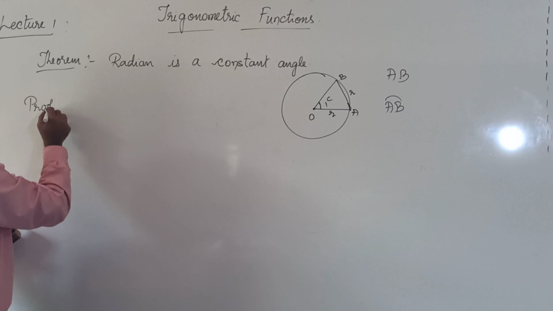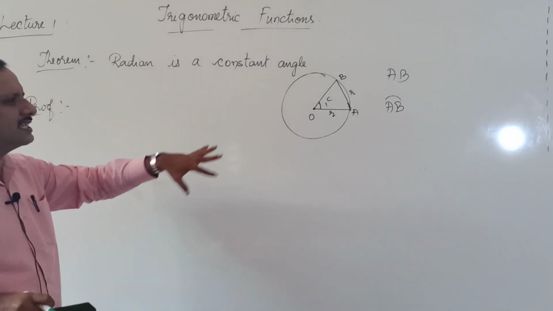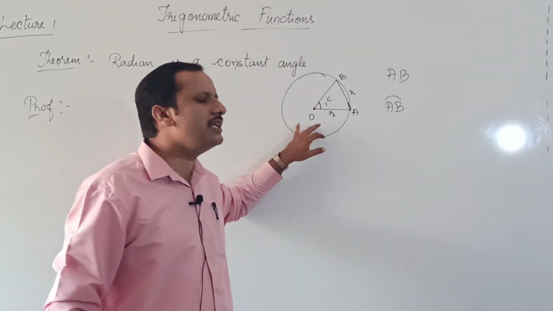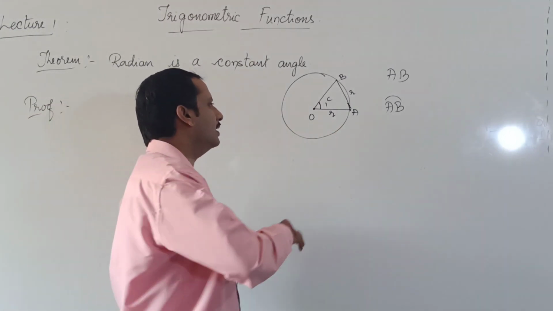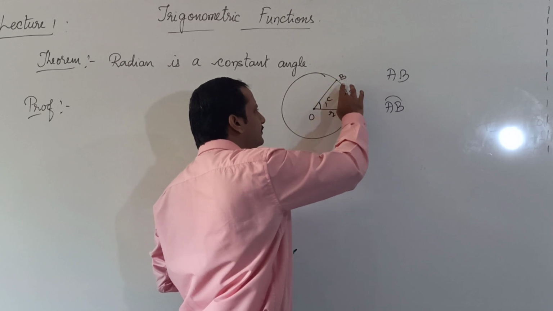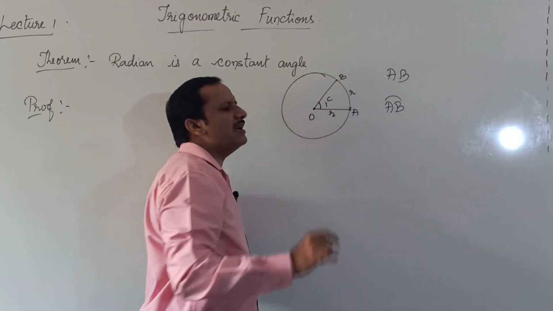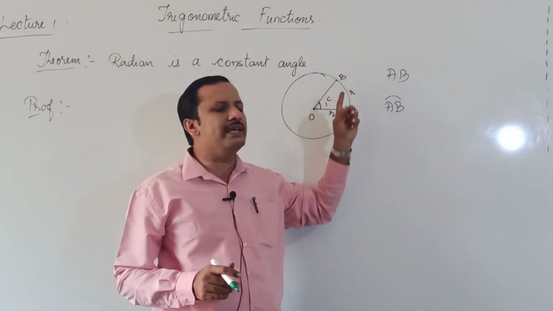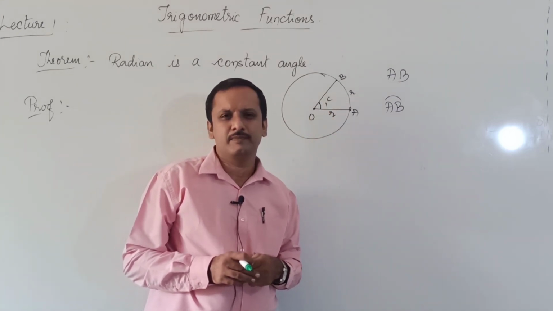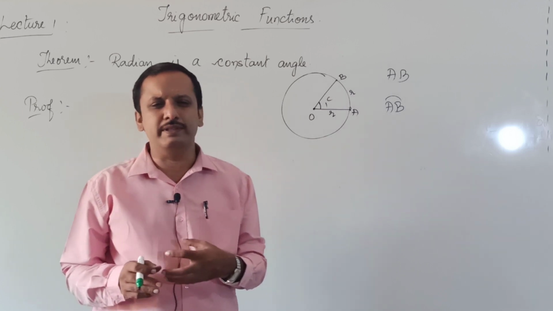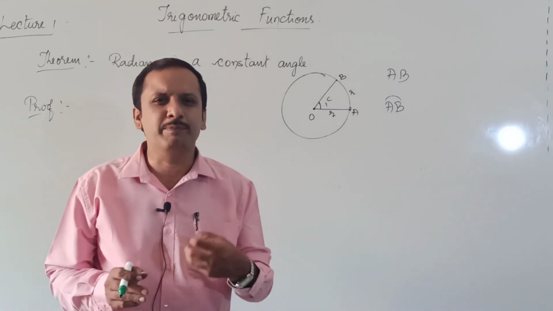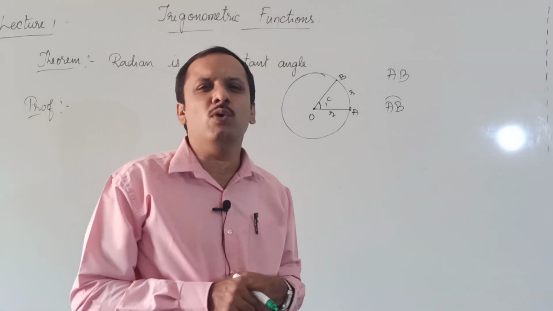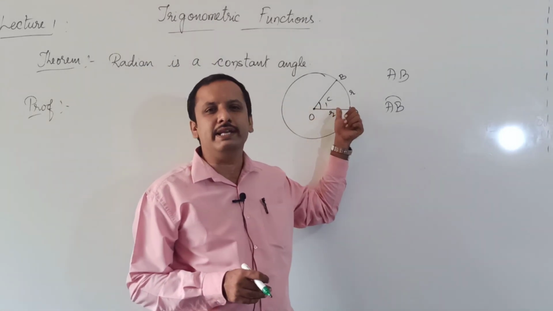Let me prove this. I'll consider the same diagram now. A circle with the center at origin and radius r. Now let B be a point on that circle such that angle AOB is equal to 1 radian. I have chosen that point in such a way that angle AOB is equal to 1 radian.